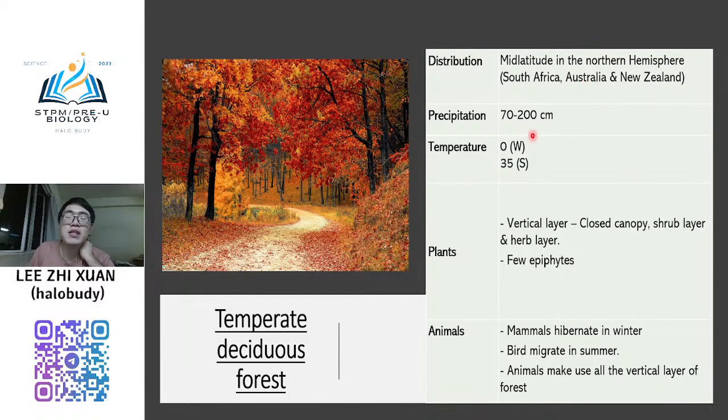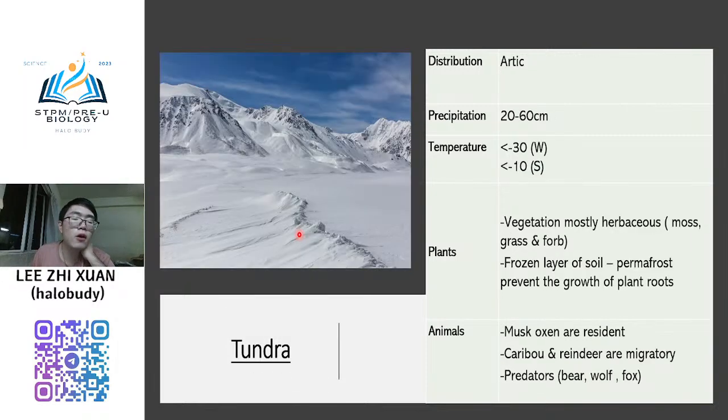Okay, so normally the precipitation is quite high, up to 20 cm per year. And then the temperature in winter can go to 0 degrees. Summer is the same as the tropical forest, can go up to 35. And then the plants normally have a closed canopy structure, and also a shrub layer, herb layer, and few of them are epiphytes. And the animals normally are mammalia. You can see many mammalia here lah. Okay, that's all.